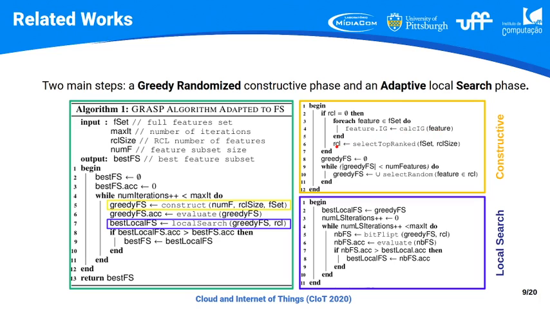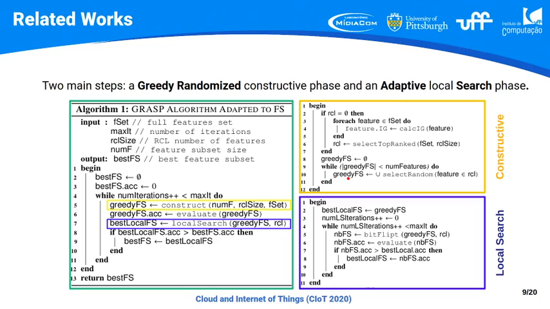After we have a list of the top ranked features, we will randomly select some features from the RCL to compose an initial feature selection subset. We can choose, for example, 5 as the length of this feature subset. So from these 20 features, we will iteratively select random features until we compose a feature subset of 5 features.